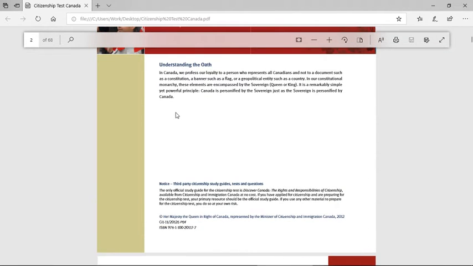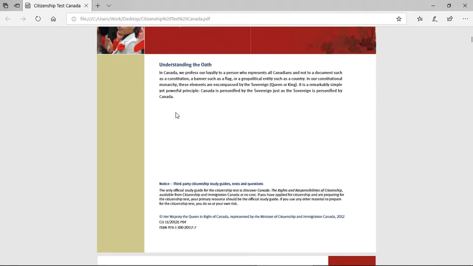In Canada, we profess our loyalty to a person who represents all Canadians and not to a document such as a constitution, a banner such as a flag, or a geopolitical entity such as a country. In our constitutional monarchy, these elements are encompassed by the sovereign, queen or king. It is a remarkably simple yet powerful principle. Canada is personified by the sovereign, just as the sovereign is personified by Canada.